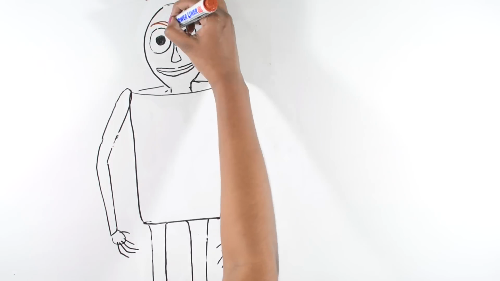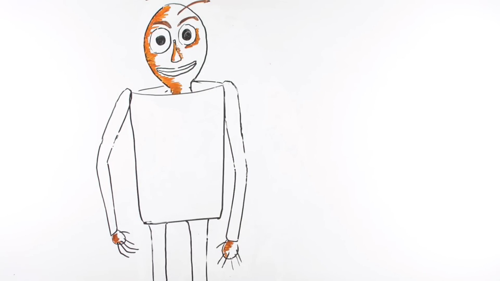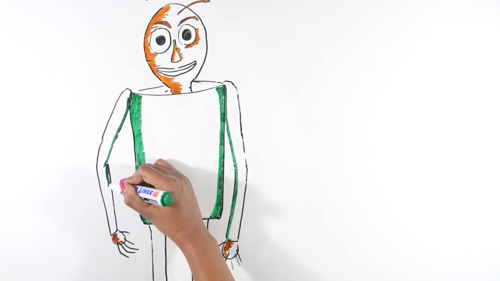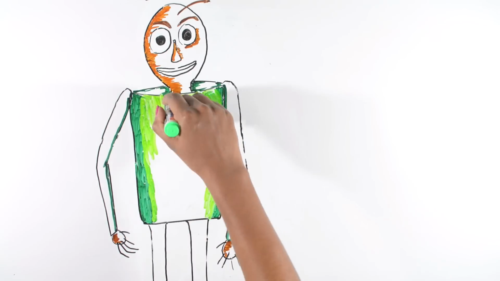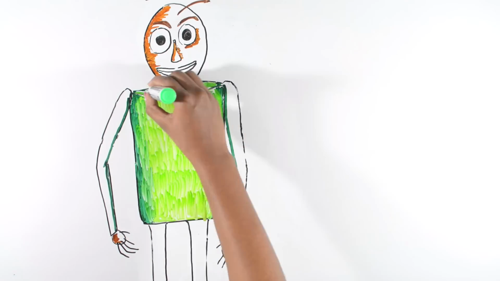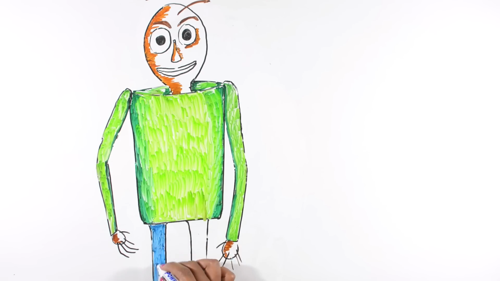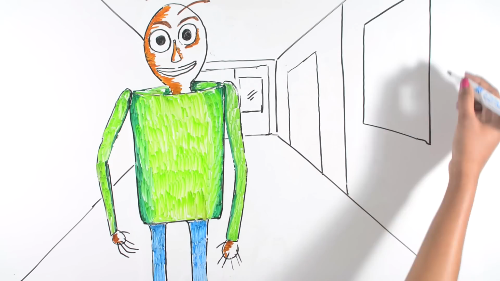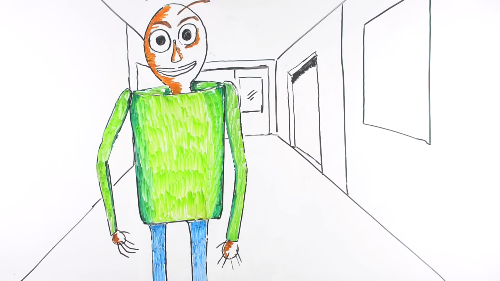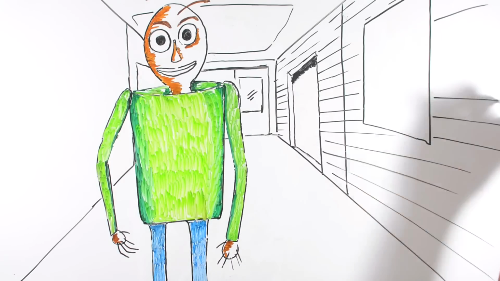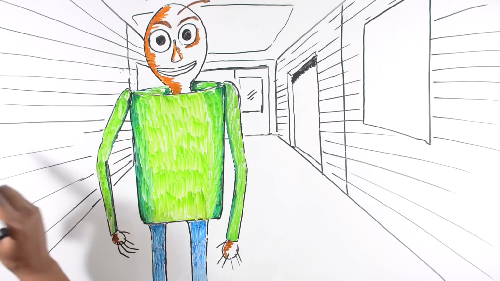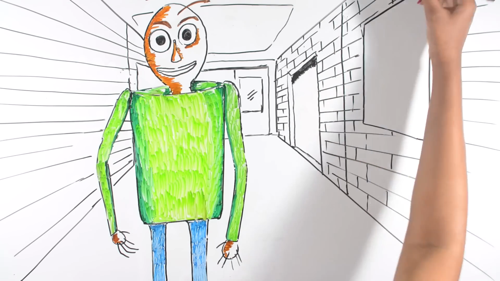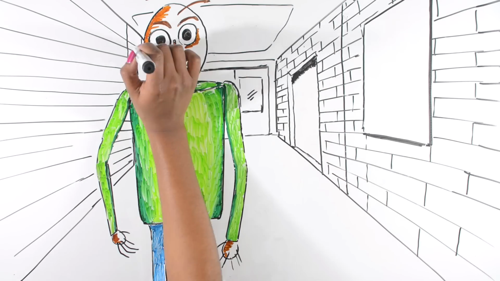Despite being a very angry and manipulative teacher, he also seems to be a pleasurable one when he congratulates the player after all the 7 notebooks are collected. And after collecting the notebooks, he does give a chance to the students to leave the school in a given time period. However, he starts chasing them soon after if they're not able to leave in the given time span. He also laughs at their escaping efforts.